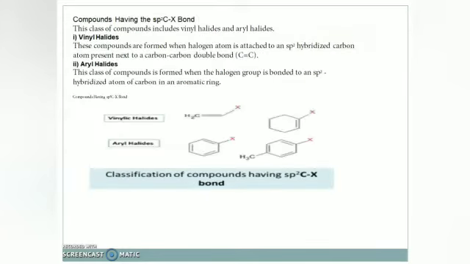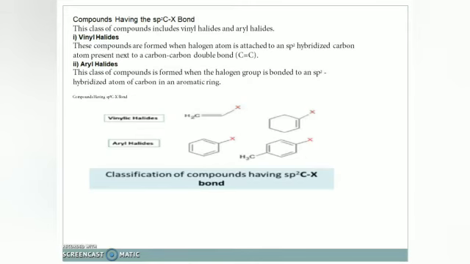This also we can further classify as primary, secondary, tertiary. If one R is CH3 and one R is H, that is secondary. If three R groups are CH3, then it will be tertiary. And next classification.